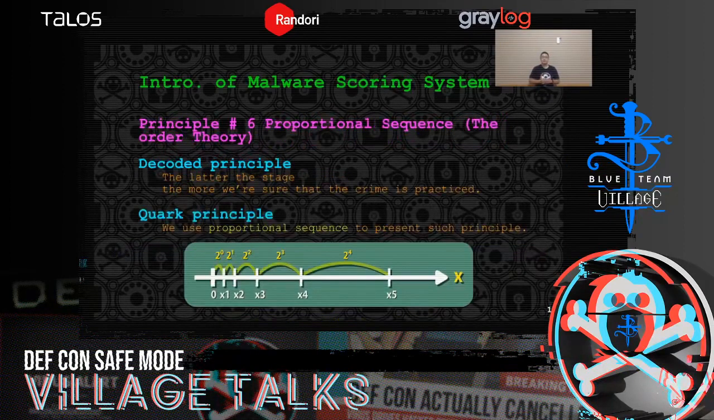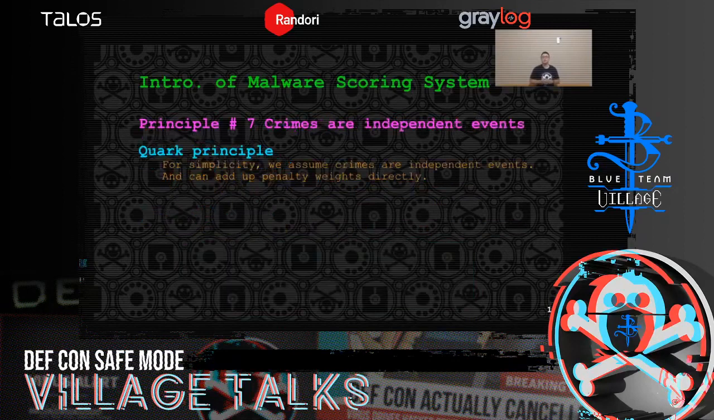Okay, principle number 6, proportional sequence. As we decoded from the criminal law, the later the stage, the more we are sure that the crime is practiced. So we consider a proportional sequence, for example, 2 to the power of n, to represent such a principle in our scoring system. All right, principle number 7.